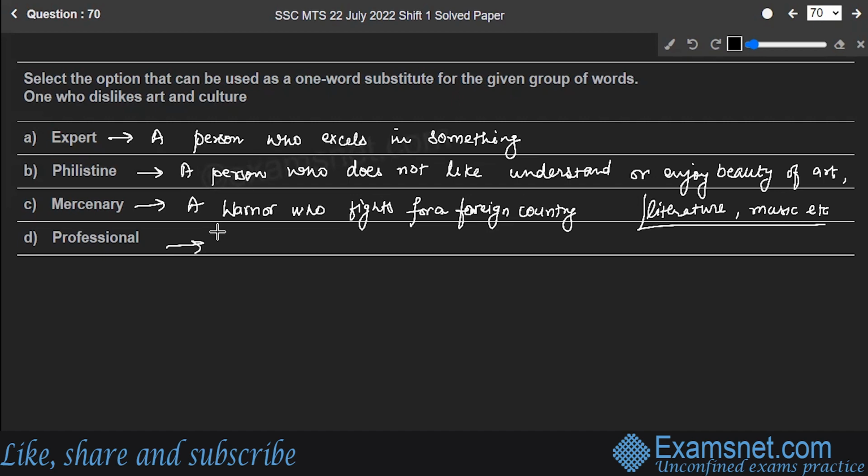Next one, the last one, professional. It is associated with a job that necessitates extensive training or education. A person who has extensive training or education in a field.